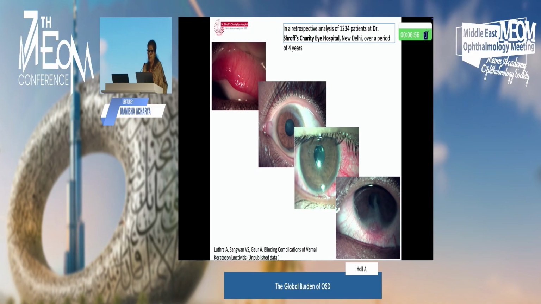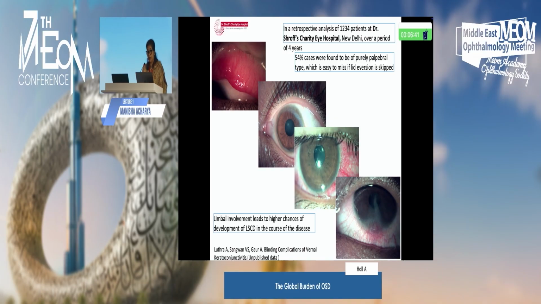This was a retrospective analysis done at our hospital over a period of 4 years, wherein 54% of cases of VKC were found to be of purely palpebral type. It was easily missed because if lid eversion is not done, it will not show up. And limbal involvement leads to higher chances of developing LSCD in the course of disease. This is unpublished data, and we are going ahead to publish it and understand more about VKC.